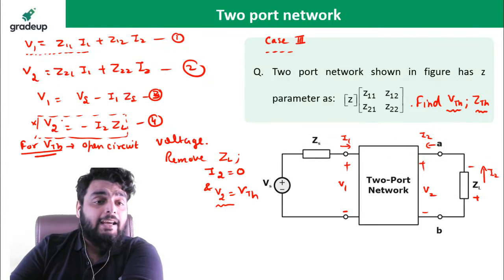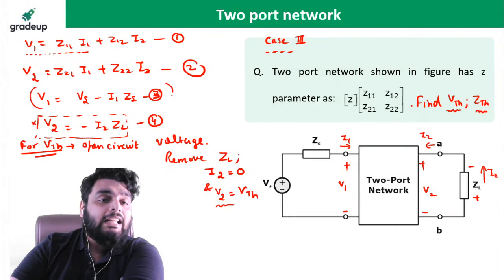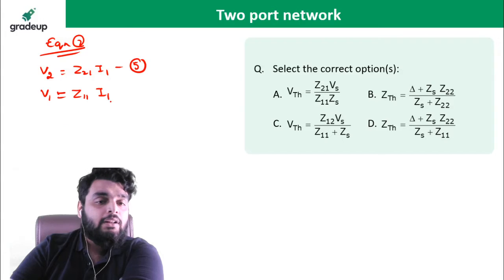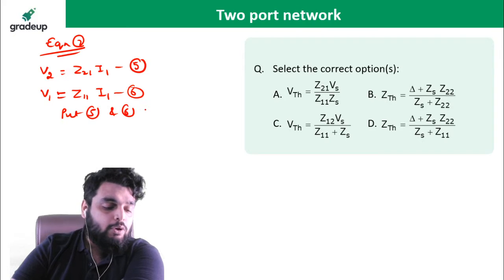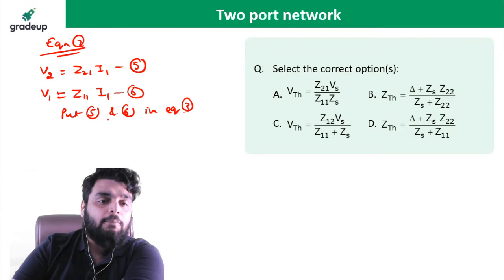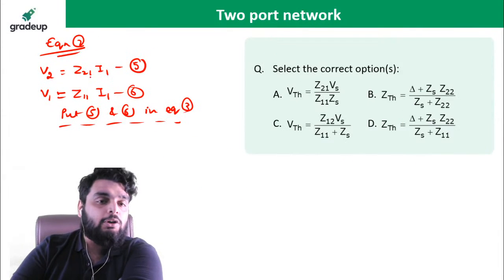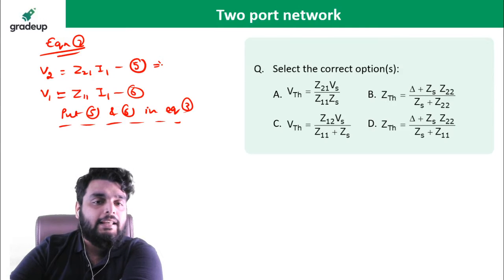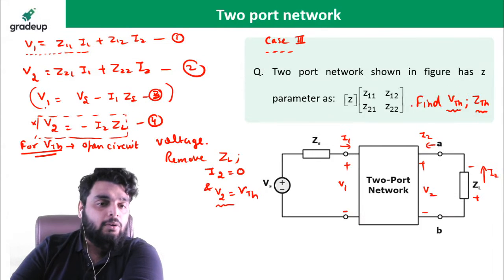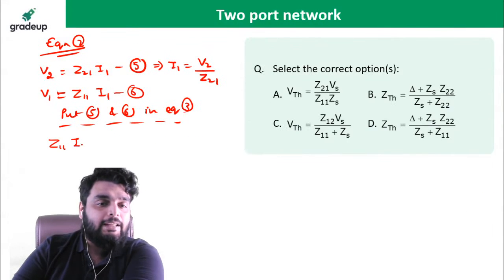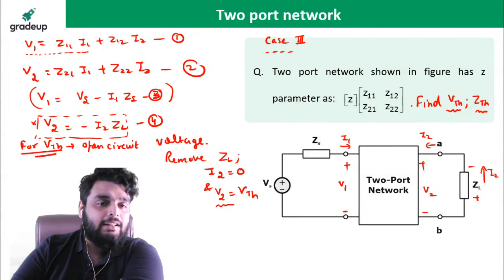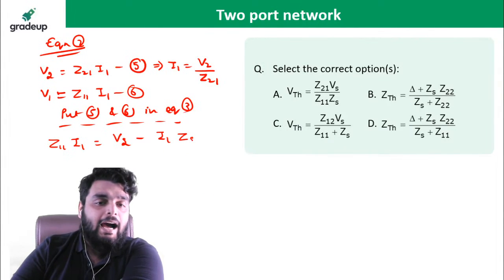Right beta, and here you can see equation number 3. Now put everything in equation number 3. Put 5 and 6 in equation 3. So when you put 5 and 6 in equation 3, what happened? 5 is what? V2 is equal to Z21 times I1. So from here I can see I1 is equal to V2 divided by Z21. Okay, so V1, which is Z11 I1, is equal to Vs minus I1 Zs.